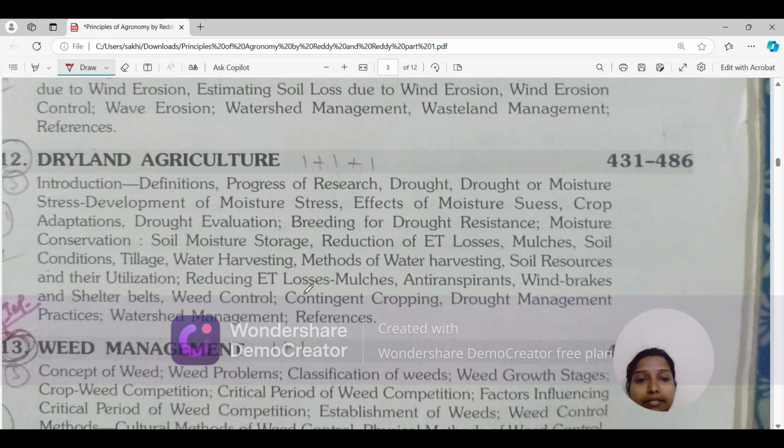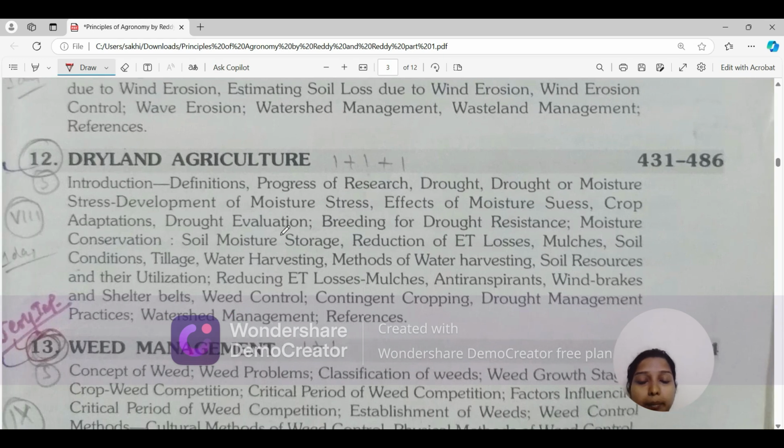Then the dryland agriculture, very important. Why? Because 2 to 3 questions are generally asked from this topic. Okay, and dryland agriculture is given in a very good manner in this book. So I think you should read this at least 3 times, and after that you should revise it. Okay.